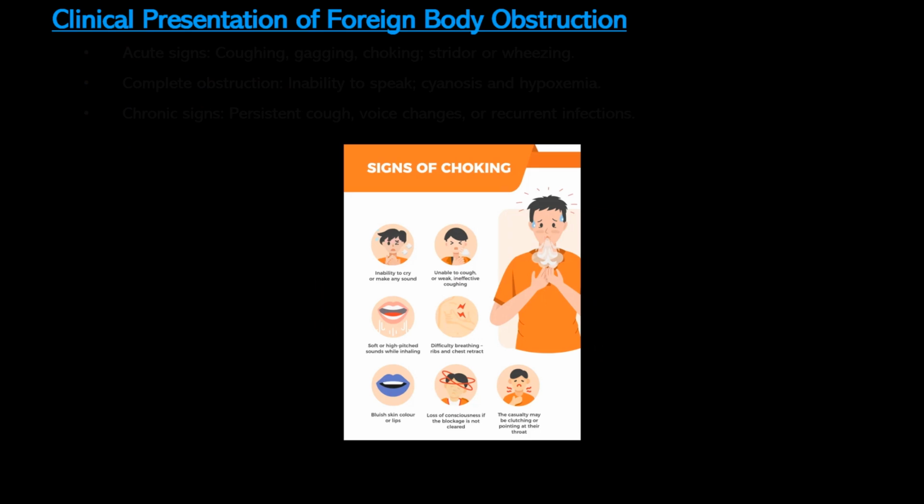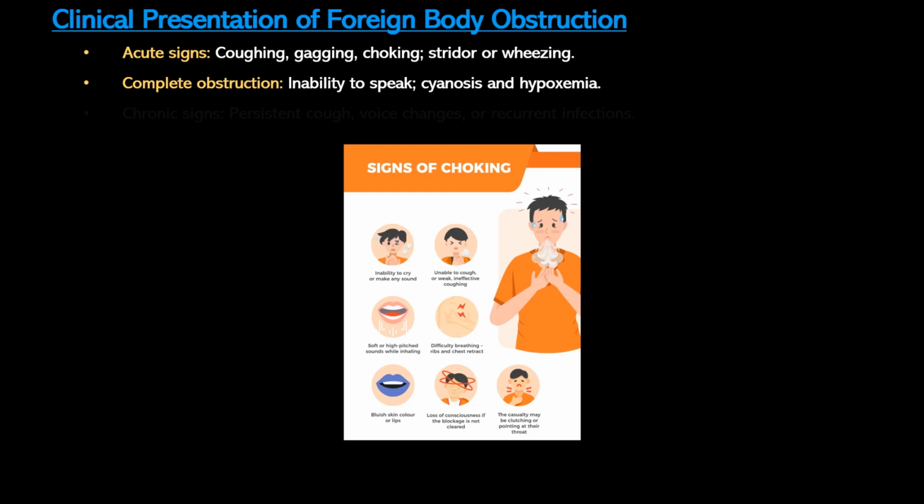The clinical presentation of foreign body obstruction depends on the location and degree of airway compromise. In acute cases, patients typically present with sudden respiratory distress accompanied by coughing, gagging, or choking. They may instinctively clutch their throat or mouth in what's known as the universal choking sign. And again, as we mentioned earlier, stridor is a common sign when the foreign body is lodged in the upper airway, such as the larynx or trachea, in contrast to when it's lower and the patient may demonstrate wheezing. For complete obstructions, patients are unable to speak or vocalize as no air can move through the airway.